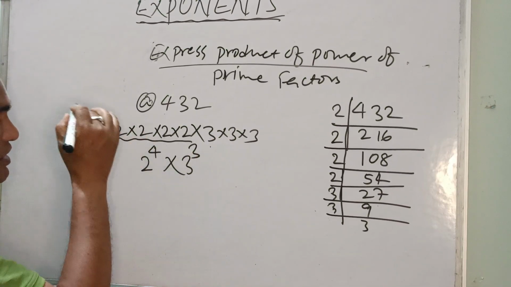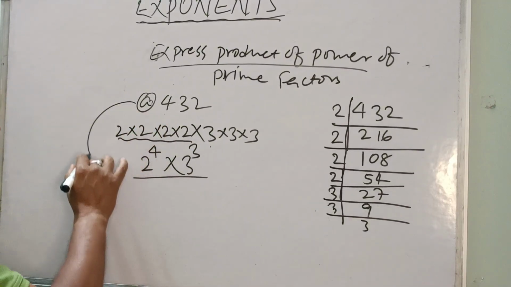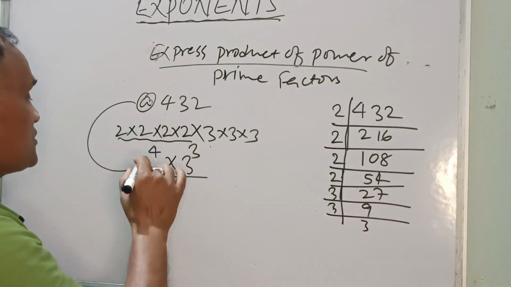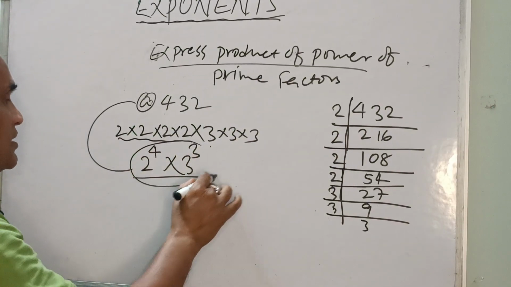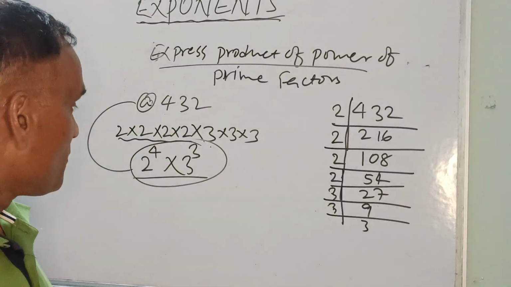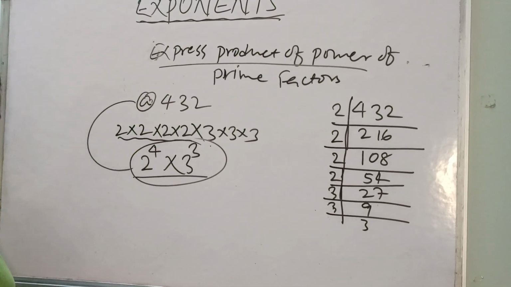So we'll write here 3 to the power 3. So this is your answer that you have got. The question was to express as a product of powers of prime factors, which we have expressed like this. This is a very good example of the exponential form. How can you represent this 432 in exponential form?